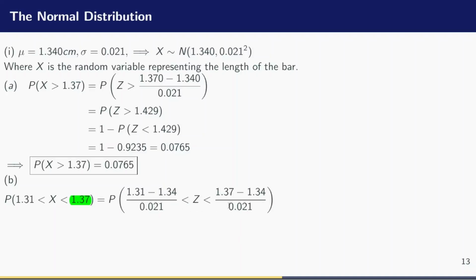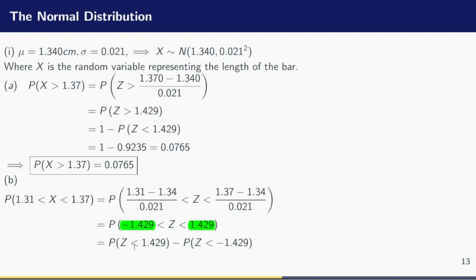Now let me evaluate both sides of the Z value, and I'll have negative 1.429 is less than Z less than 1.429. Now how do I solve this? To solve this, I will find the probability that Z is less than the top value minus the probability that Z is less than the bottom value, like so.